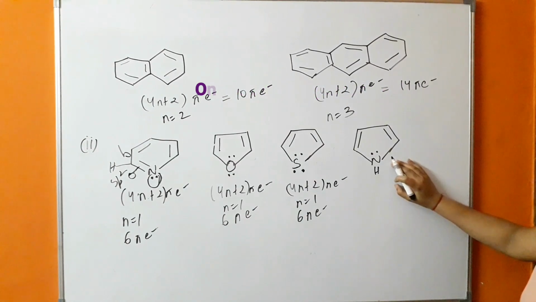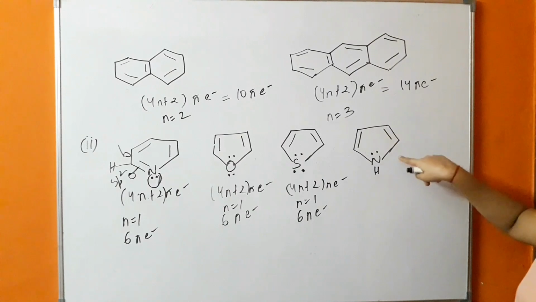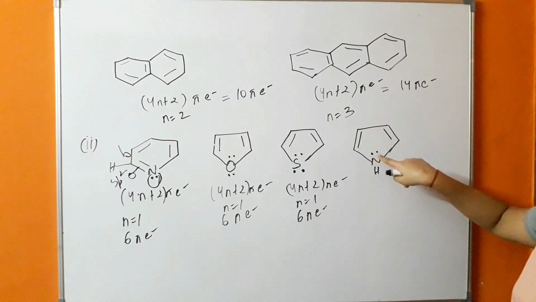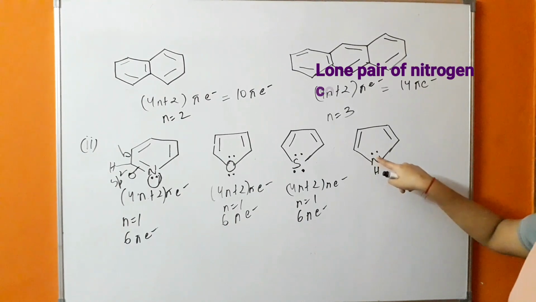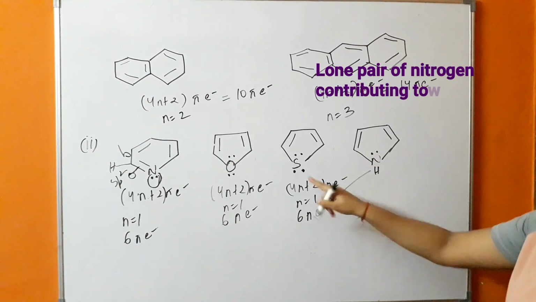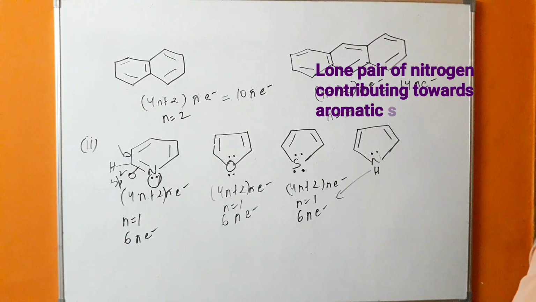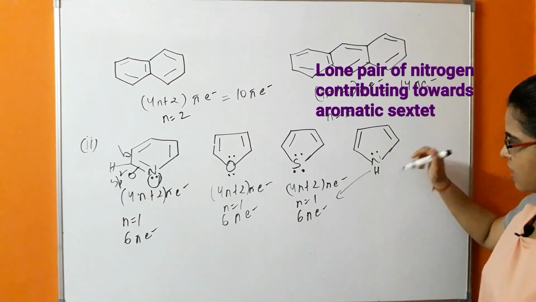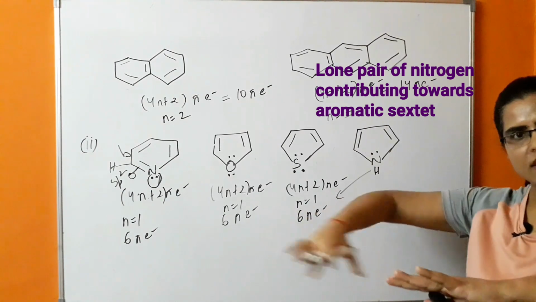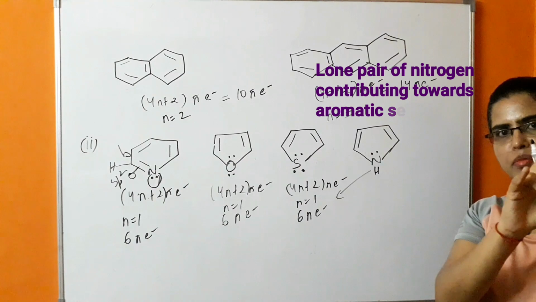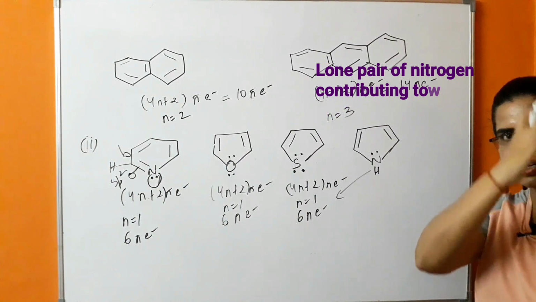So next, this is pyrrole. So what is happening in this case? There are two pi bonds and one lone pair. So this lone pair is also involved in conjugation because it is also following this rule, 4n plus 2 pi rule. How is it following the 4n plus 2 pi rule? Because in this case, as you can see, there are three hybridized orbital which are present in the plane and one unhybridized orbital which is perpendicular to the plane.